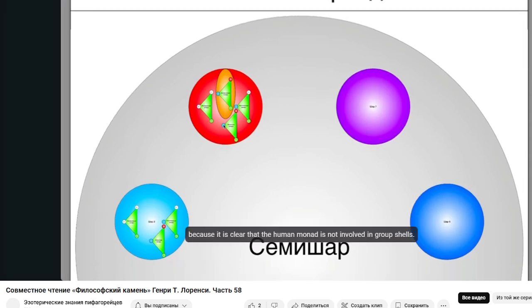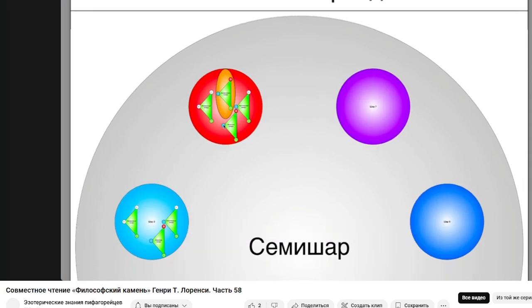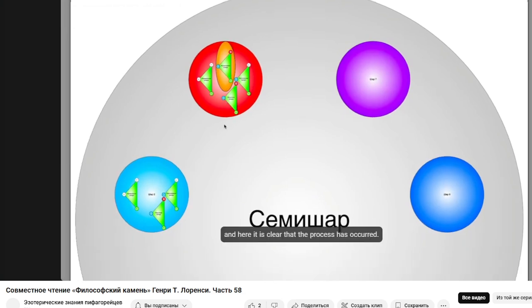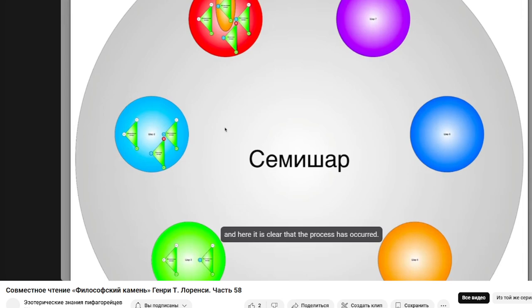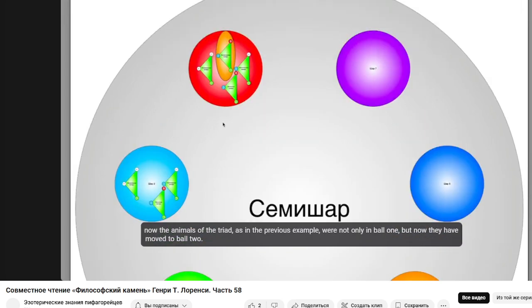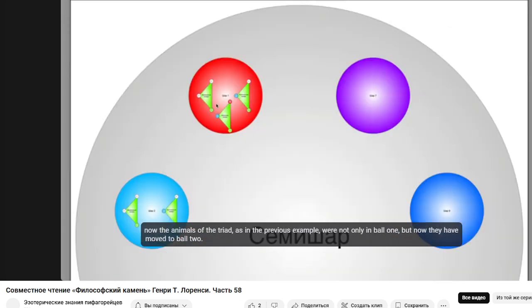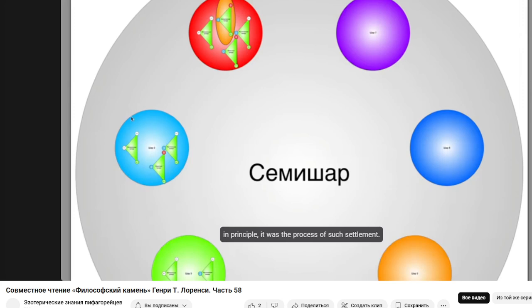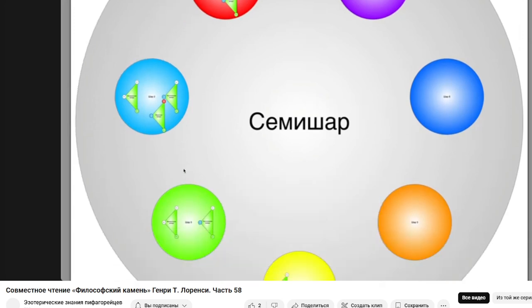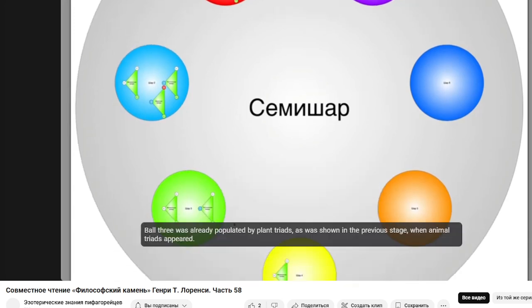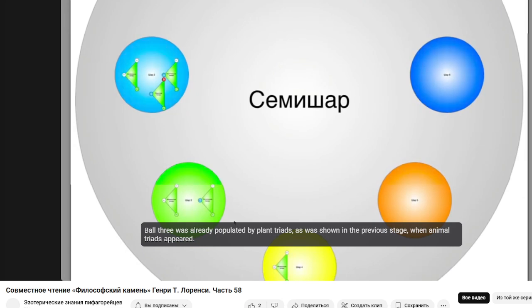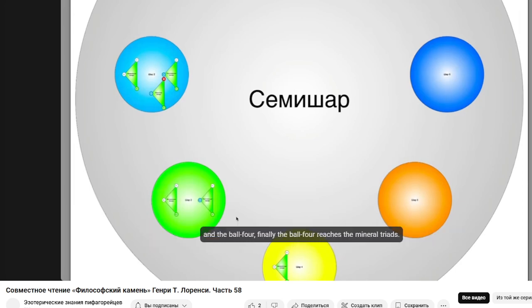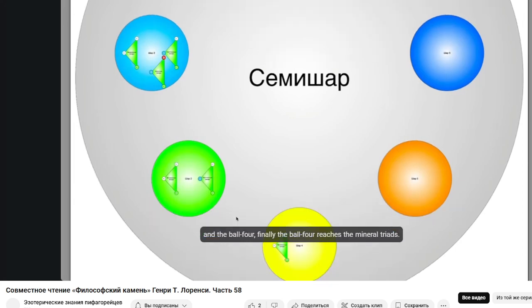Because it is clear that the human monad is not involved in group shells. And here it is clear that the process has occurred. Now the animals of the triad, as in the previous example, were not only in ball 1, but have now moved to ball 2. In principle, it was the process of such settlement. Ball 3 was already populated by plant triads, as was shown in the previous stage, when animal triads appeared. And finally, ball 4 is reached by the mineral triads.